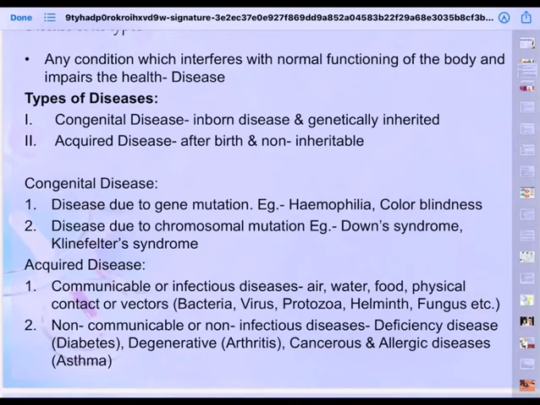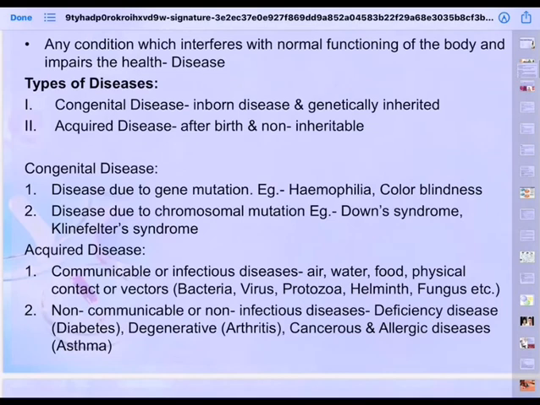And the congenital diseases are diseases which a person has already contracted by birth. This may be hereditary, inherited from parents, like I said, sickle cell anemia, or due to environmental factors prevailing at the time of fertilization or embryogenesis. So, like for example, cleft palate. Congenital disease due to environmental factors are not hereditary. So, here also you can see, because of gene mutation, you got hemophilia, color blindness, and disease due to chromosomal mutation, Down syndrome, Klinefelter syndrome. We will be talking about all this in the genetics chapter.